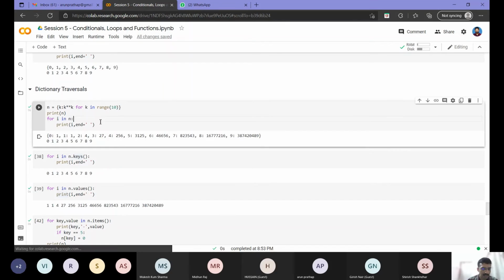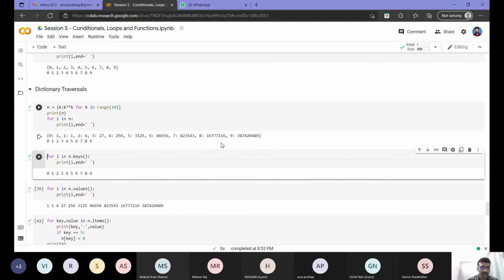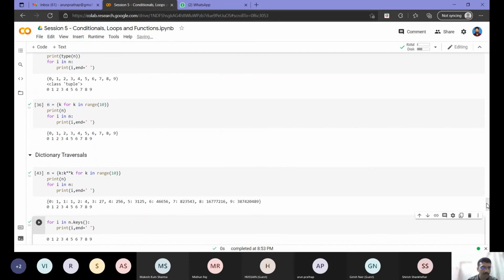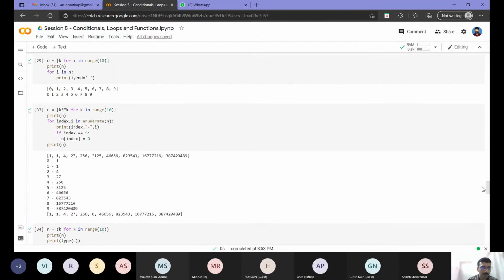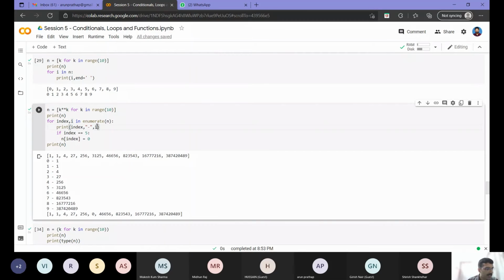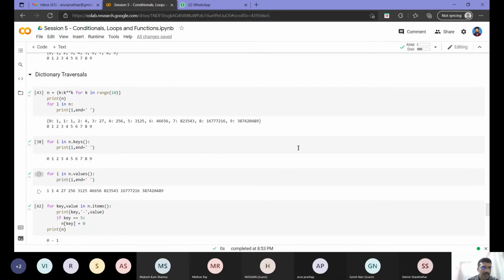Okay, we will just run this once again so that my n is changed. Then the items case. I hope this example is clear to you, whatever we did with enumerate, right? Mukesh, this example is clear, right? Okay. So in the same way, assume that in my dictionary the keys correspond to the index, and the values correspond to the values. I am making a dictionary here with keys as k corresponding to the index in the earlier list, and values as k raised to k, the same as the values in the list that we considered earlier.